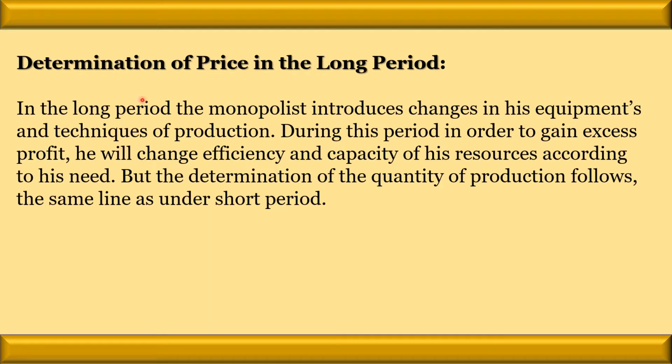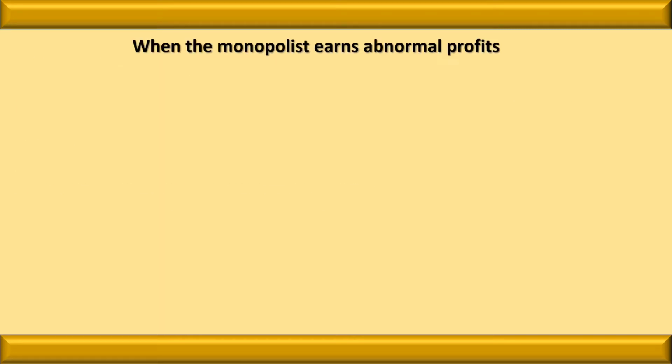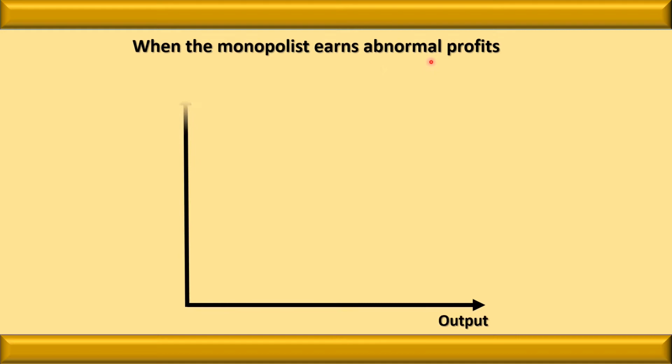Now let us determine the price in the long run. In the long run, the monopolist introduces changes in the equipment and techniques of production. During this period, in order to gain excess profit, he will change the efficiency and capacity of his resources according to his need. But the determination of the quantity of production follows the same line as under the short period. In the long period, the monopolist earns abnormal profit. We know because he introduced the changes.